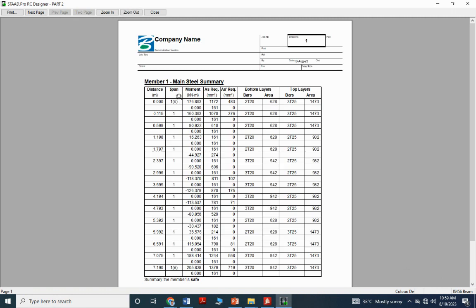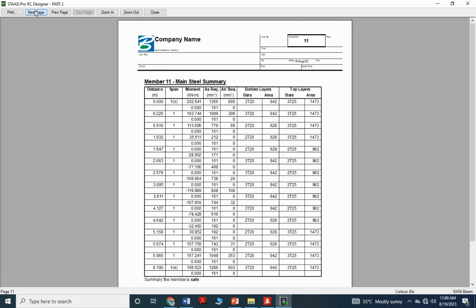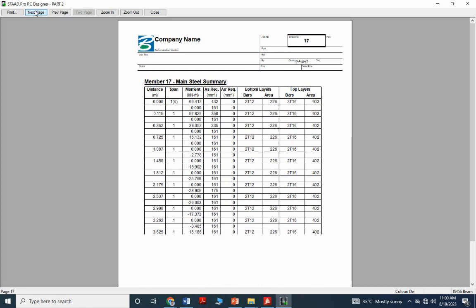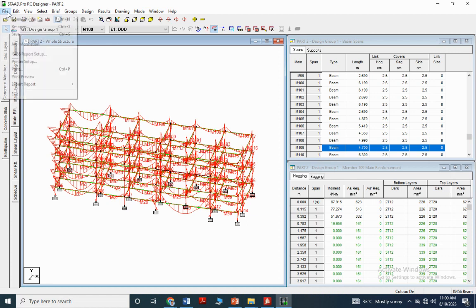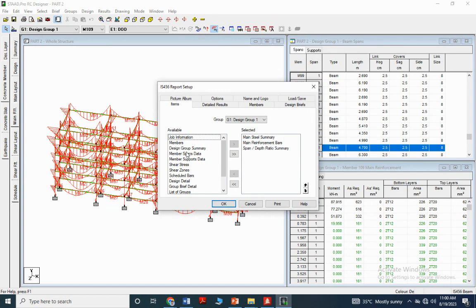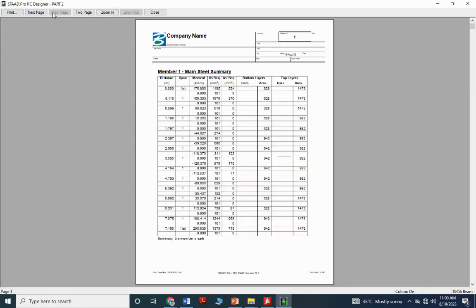This is your report. For each and every member, the sections are divided into 12, and the main steel summary is shown like this: AST bars in the bottom layers as well as top layer. Then you can also check the manual calculation also. You can check report setup, design details are available. Okay, design details, members. Okay, now print preview.